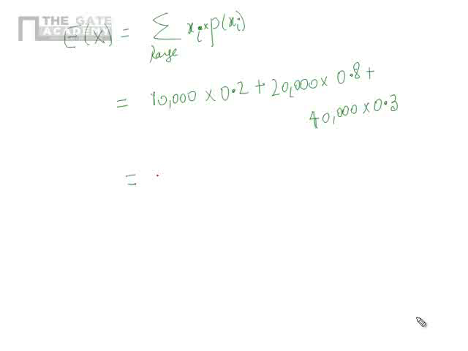So it will be 2000 plus 16,000 plus 12,000. The total answer will be $30,000.